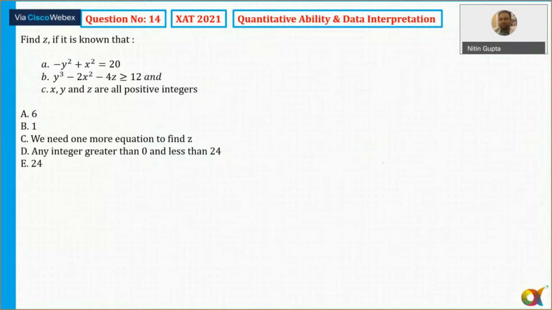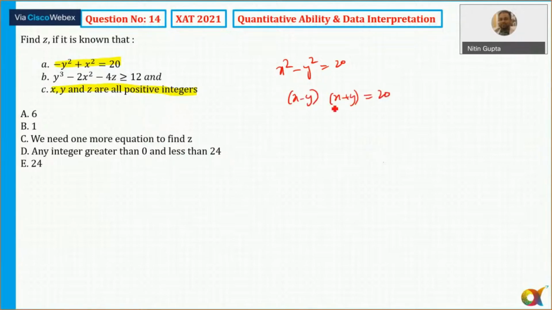just here 2 or 3 things which are important here. x, y and z, and minus y square plus x square equal to 20. So we know that x square minus y square equal to 20. So the difference of 2 perfect squares is 20, and the difference of 2 perfect squares is an even number.